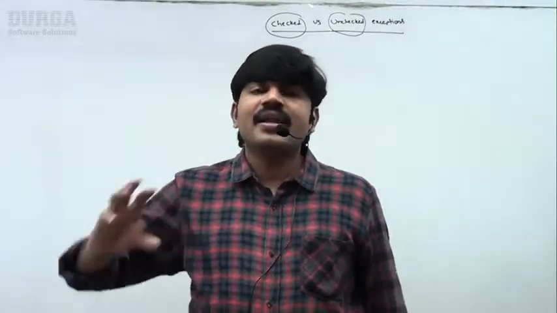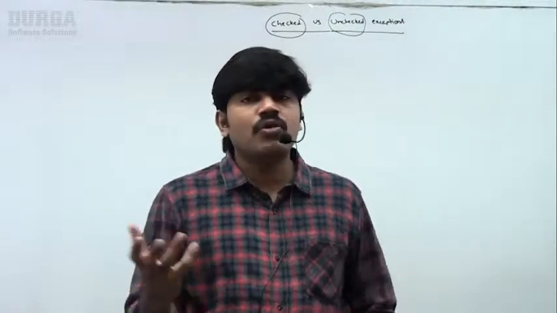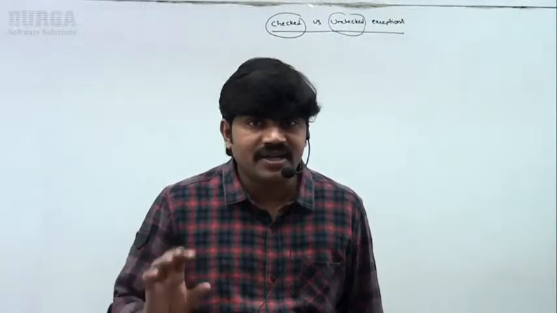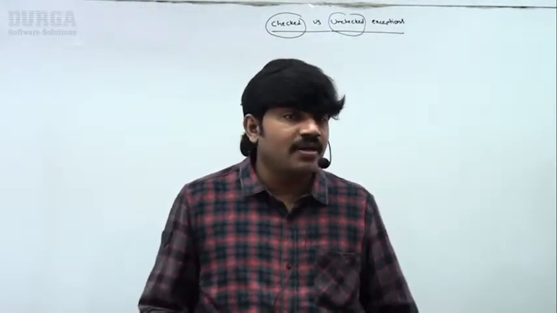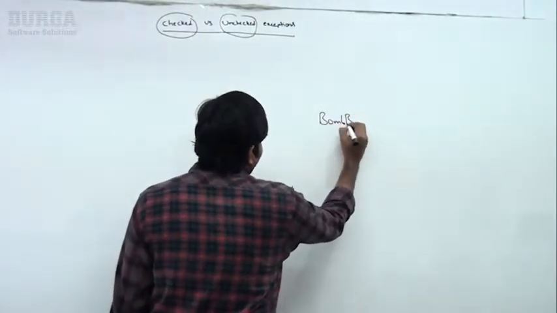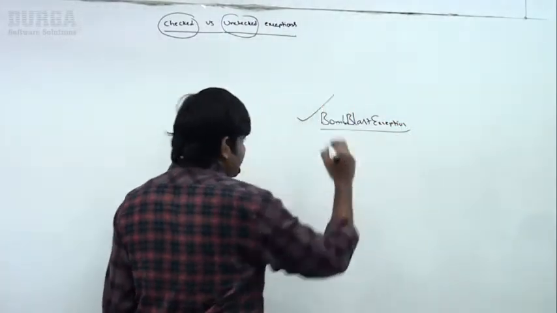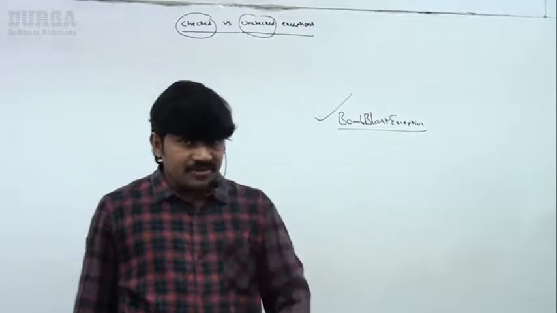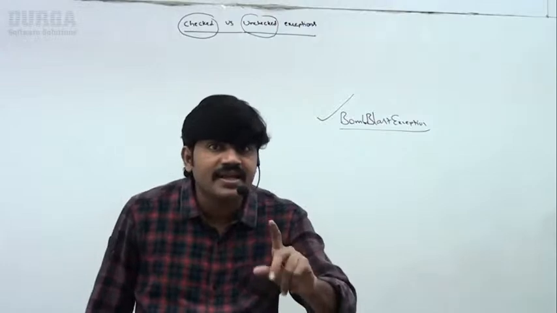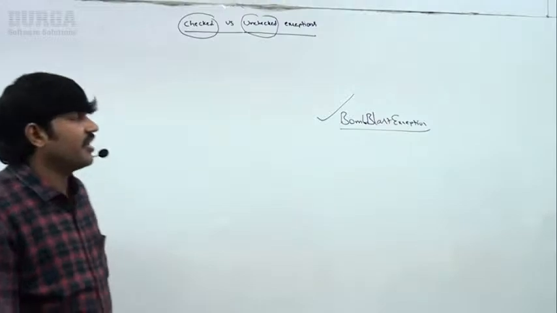Same way, there are some exceptions which are not checked by the compiler. The compiler won't check them, and such exceptions are by default considered unchecked exceptions. Can you please give an example? Best example, bomb blast exception is the example of unchecked exception, right? Now my question, take special care, sir. Can you please give a technical example so that we can understand easily? Observe carefully.